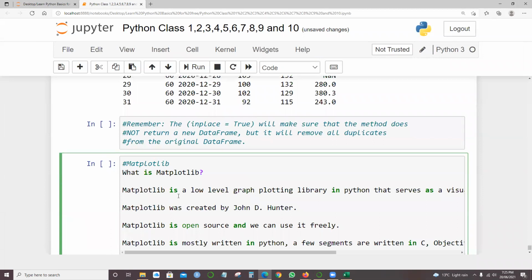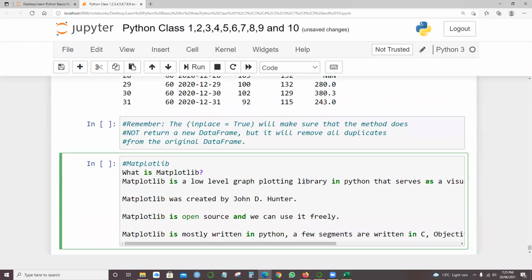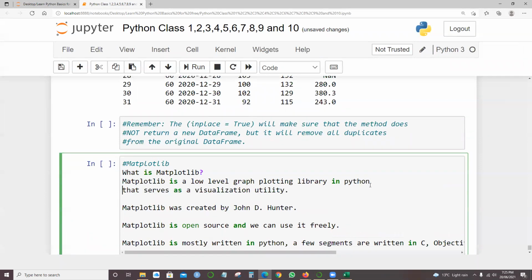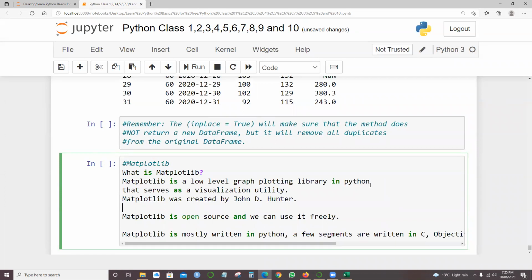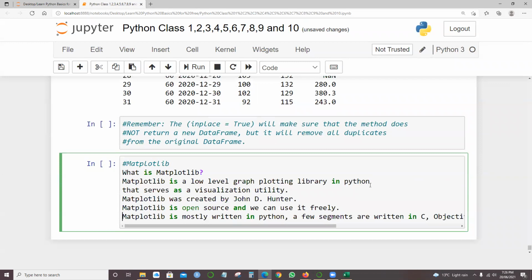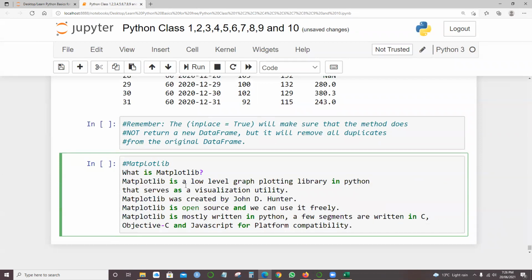So what is matplotlib? Matplotlib is a low-level graph plotting library in Python. It is used for graphical representations. I'll give you some information: matplotlib is a low-level graph plotting library in Python that serves as a visualization utility.